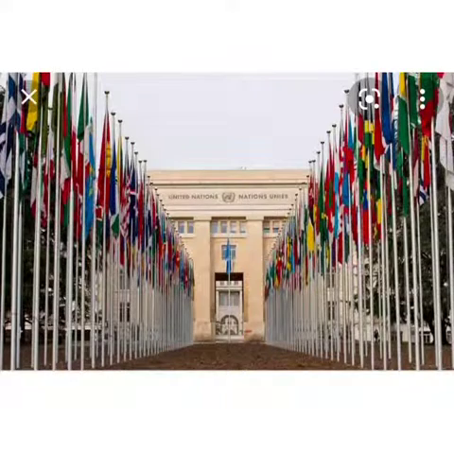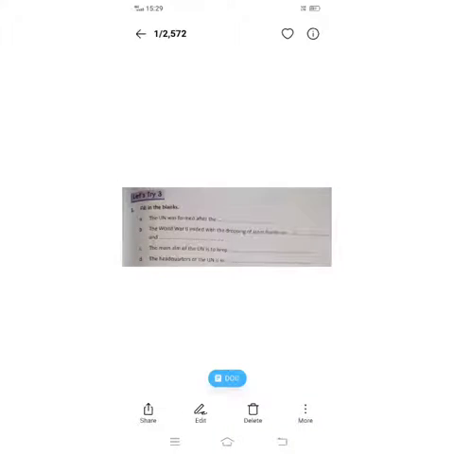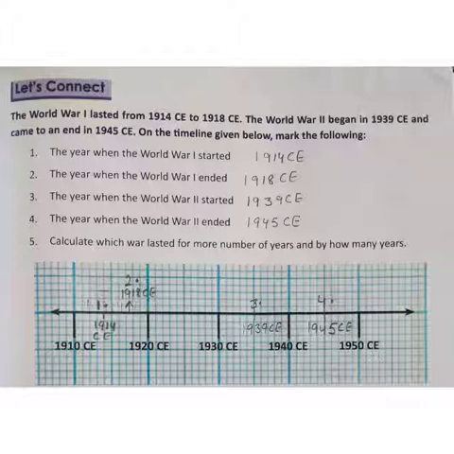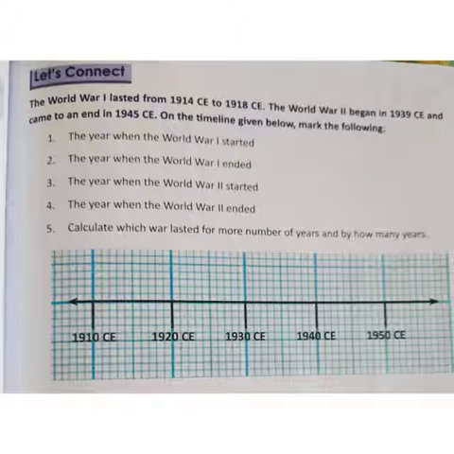Okay, now students, this is the let's try 3 on page number 51 from the course book. Do it in your course book, and let's connect, page number 55. Do let's connect in your notebook.